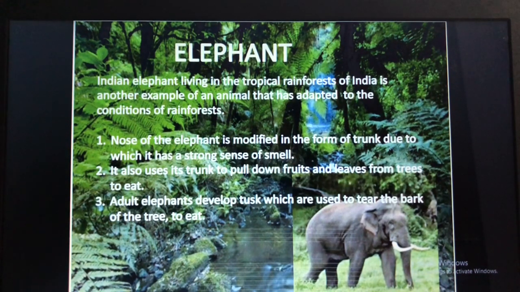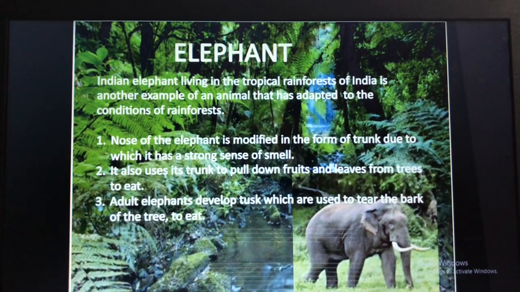So the elephant has a nose which is modified in the form of a trunk. Due to this trunk, it has a strong sense of smell. It can sense whether any animal or any enemy is coming to attack it. It also uses its trunk to pull down fruits and leaves from trees to eat.